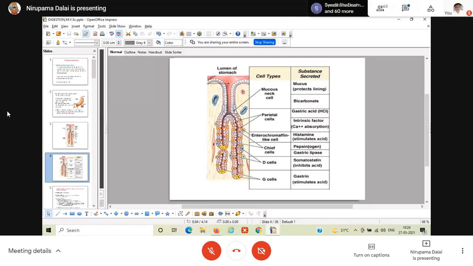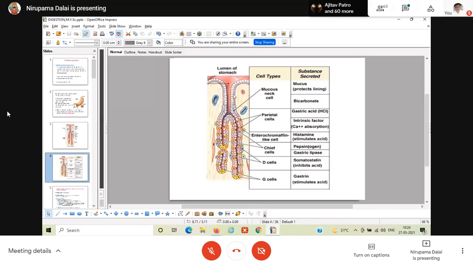Second one, this MNC, which is stem cells. What is the function of stem cells? Having regeneration capacity. So MNC, the cells present in the neck region of a gastric gland, are acting as stem cells, and they will be helpful for the regeneration of the epithelial cells. Every time, the cells which are exposed to the gastric lumen may be destroyed.